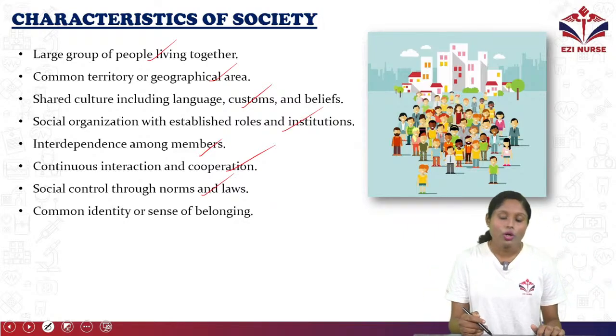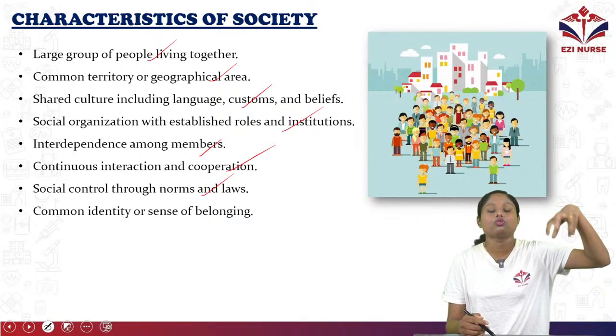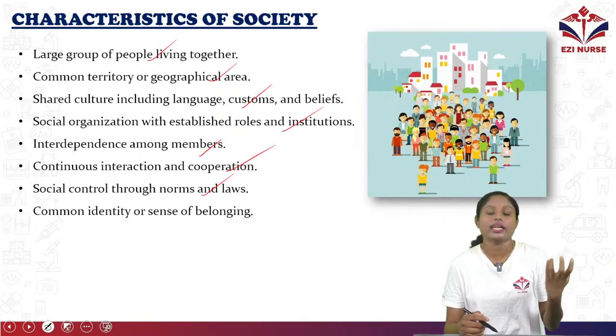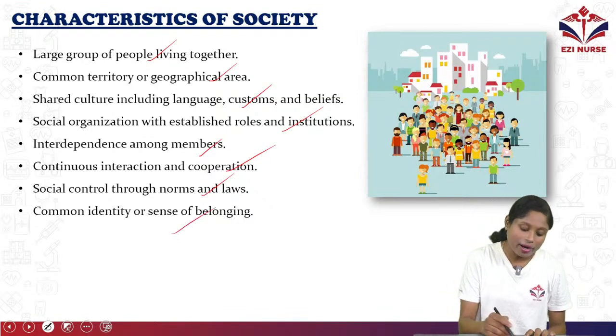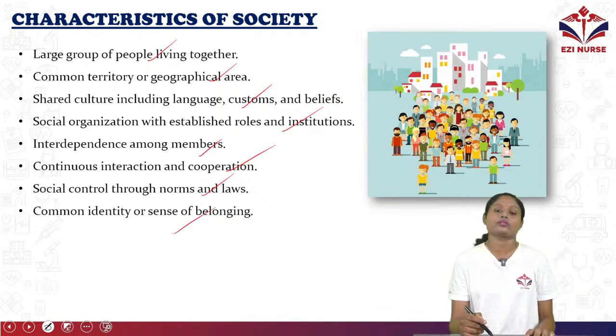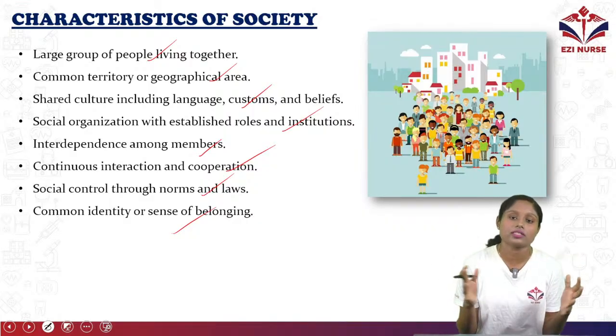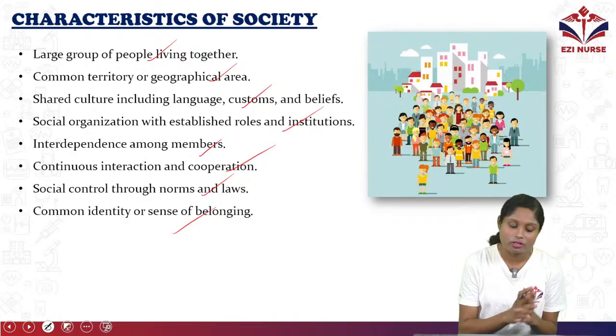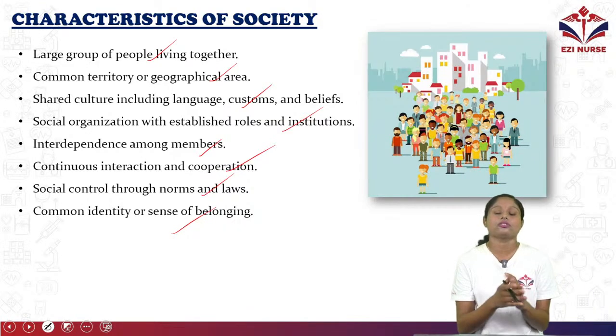Social control through norms and laws. So there is control through rules and regulations, or laws and legislation, for the control of behavior in a group. Common identity or sense of belonging. So they have a common identity, or they have a sense of belongingness or togetherness. So these are the main characteristics of society.